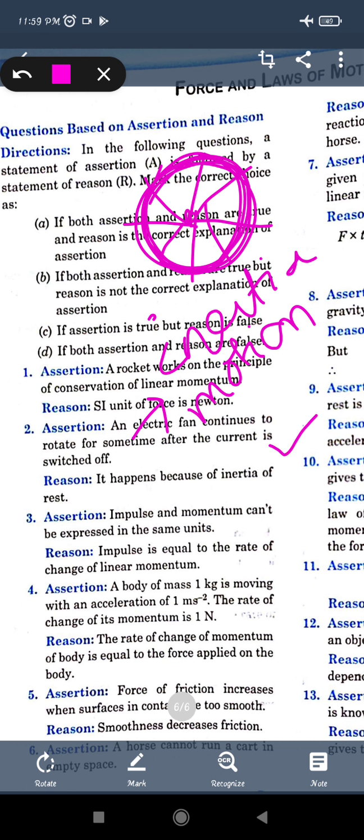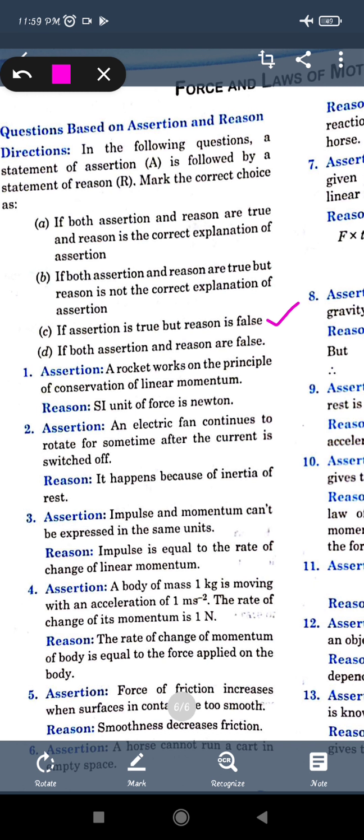So the assertion is correct, but the reason statement is not correct. If both are right statements, then we check whether the explanation is correct or not. But now the reason is a wrong statement. So we can say that the reason is false and the assertion is true. So which option will it be? That is the C option: assertion is true but the reason is false. So you will be taking option C.